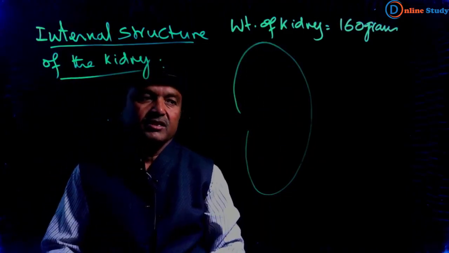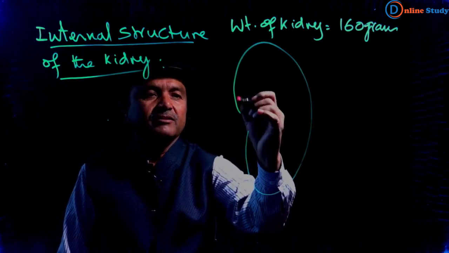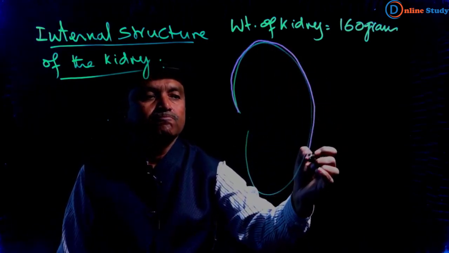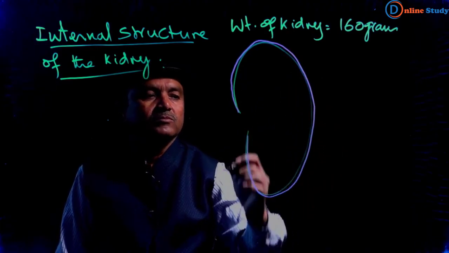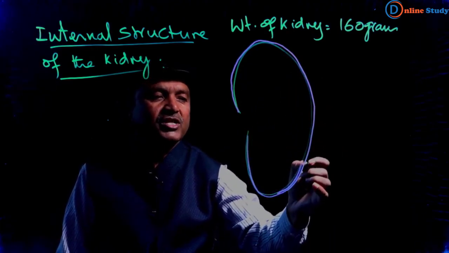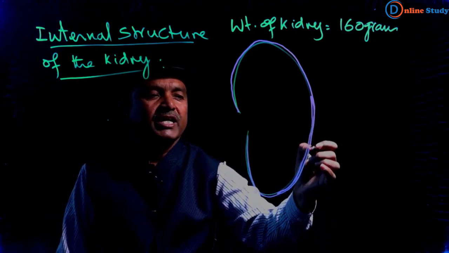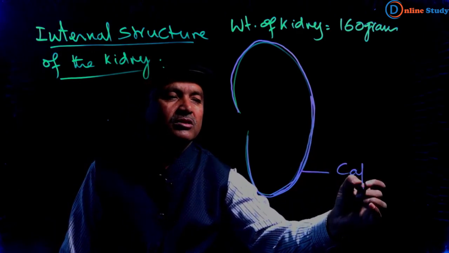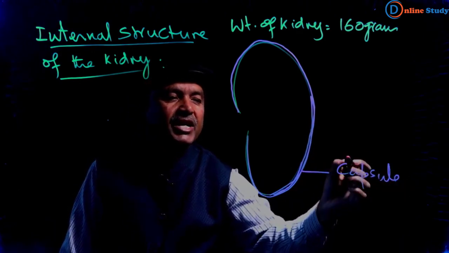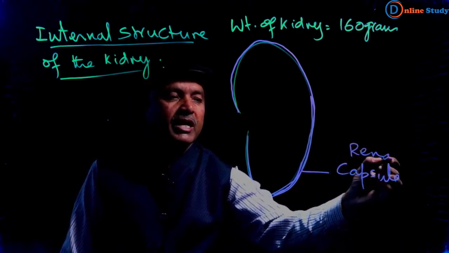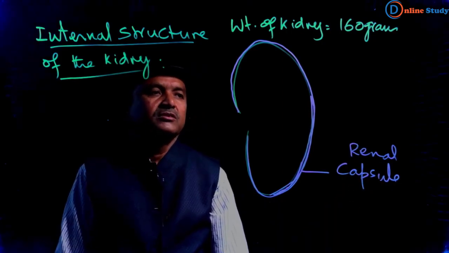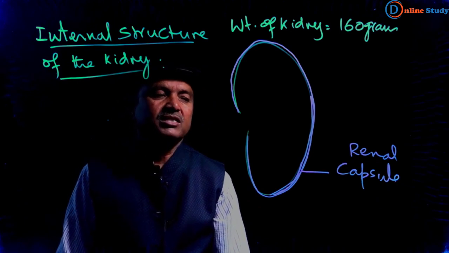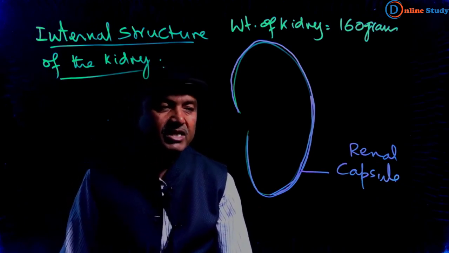The kidney is covered by a protective covering, and this structure is known as the capsule, or we can say the renal capsule.